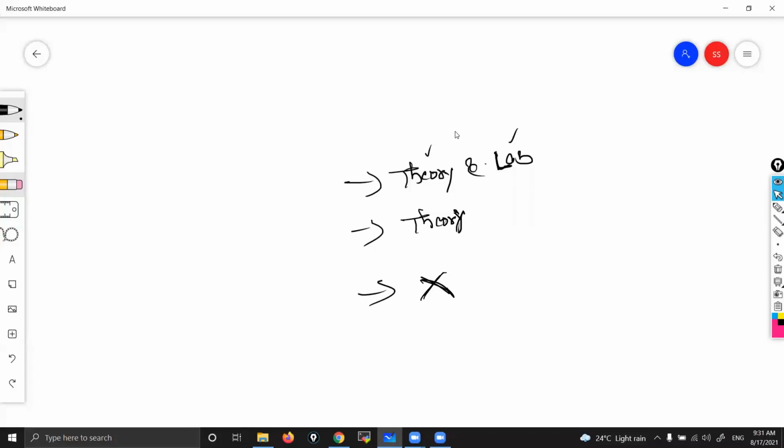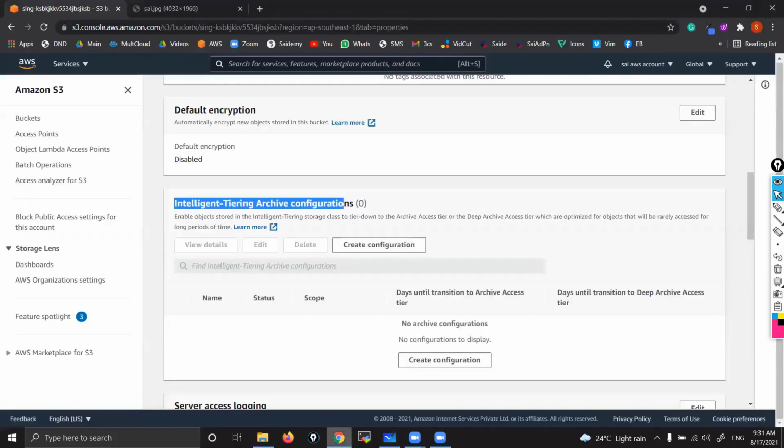Those important we are going to discuss in theory and lab both. Certification purpose we'll discuss theoretically, and some not important we are going to leave. So today we are going to see theoretically all options which are important for working in companies and also for certification, and tomorrow onwards we'll jump into lab session.